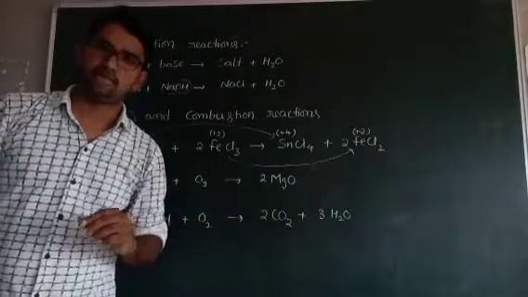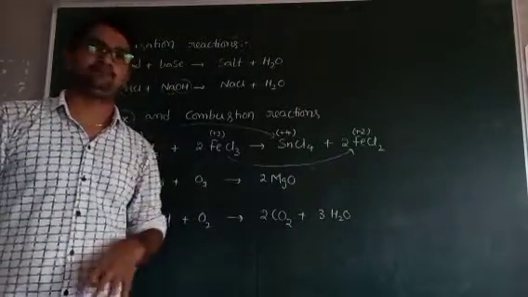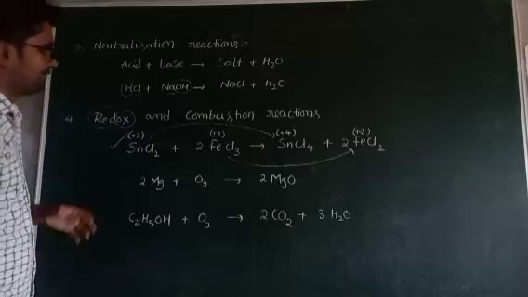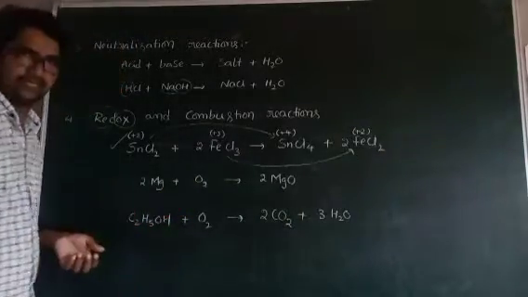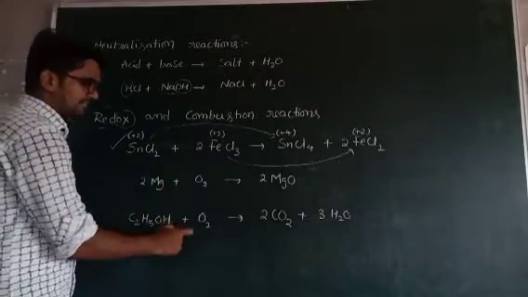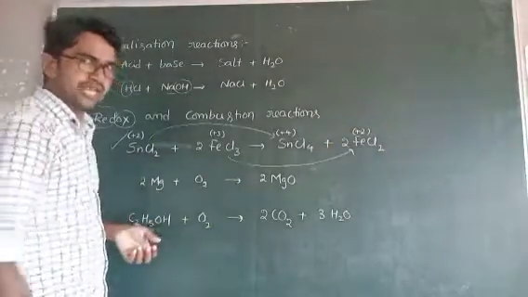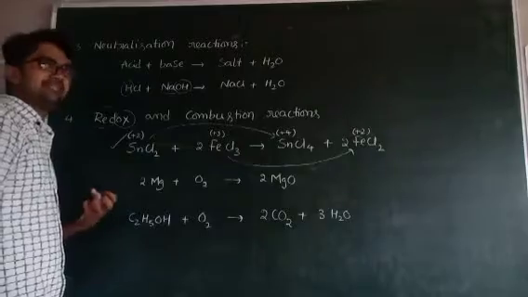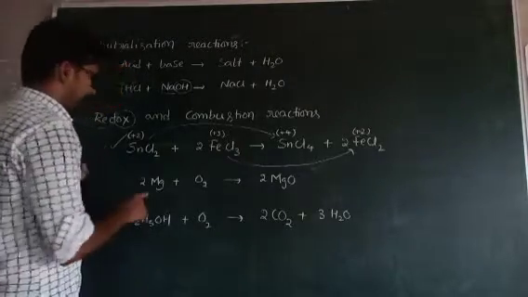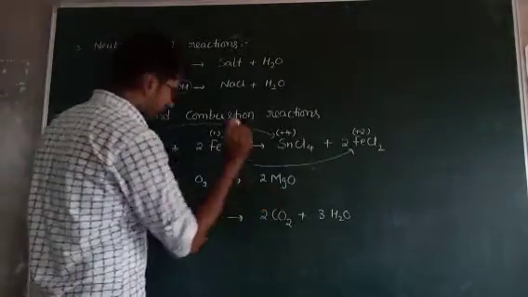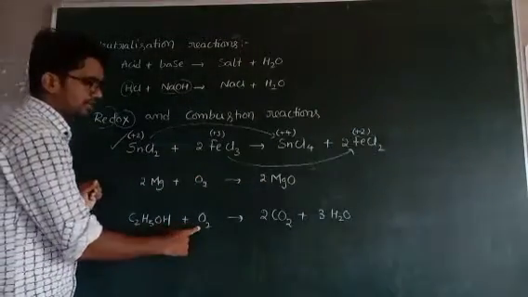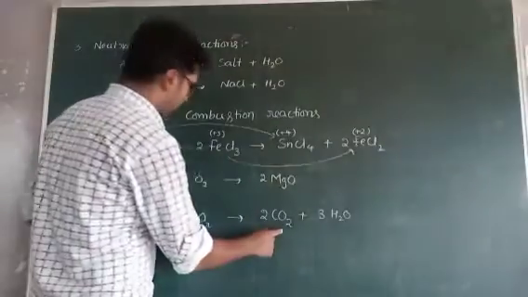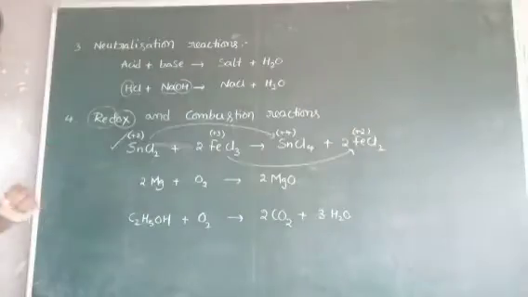Next one, combustion reactions. Combustion, in Telugu, dahanam. For the combustion process, what is required? Oxygen is required. If a substance reacts with oxygen, those are called combustion reactions, directly heated in the presence of oxygen. So Mg plus O2 gives MgO. Ethyl alcohol, C2H5OH, reacts with oxygen and is converted to CO2.